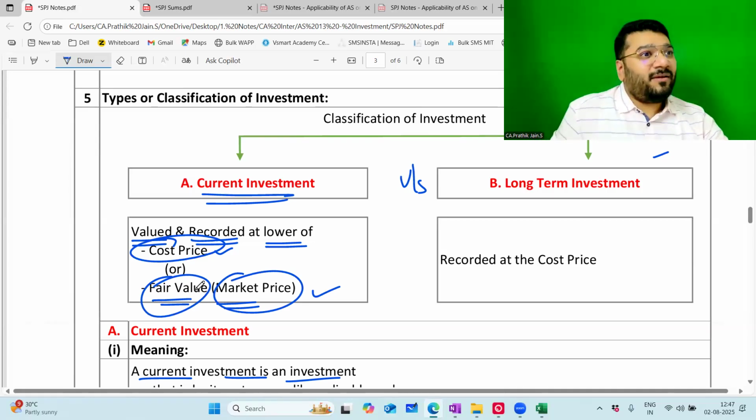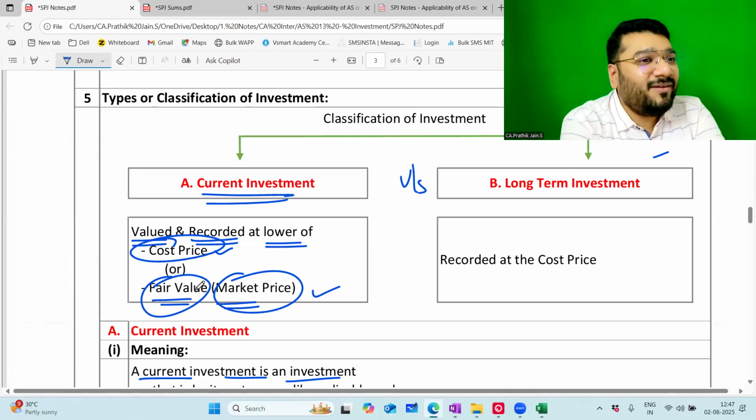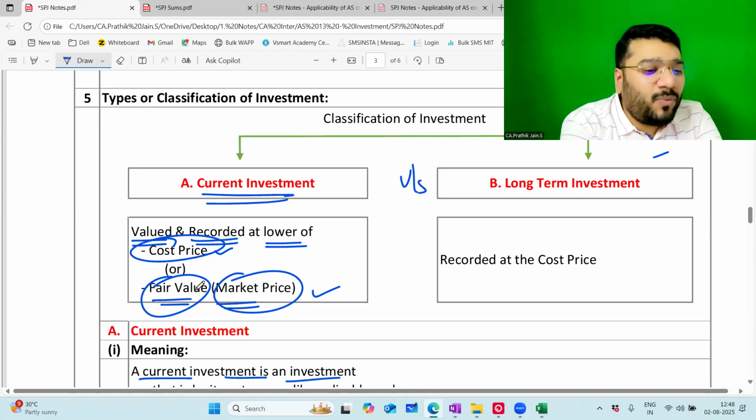Oh, you know the meaning? Oh, tell me. You also told the meaning of investment. Nice budgie you got from AS13, no? There is no way that you can know what is the meaning of cost price. Now tell me what is the meaning of cost price. The price at which you buy the investment is cost price. That is your thinking. AS13 doesn't agree with it. AS13 has got its own way of telling what the cost price is. Then comes fair value, market price. What is fair value? What is market price?